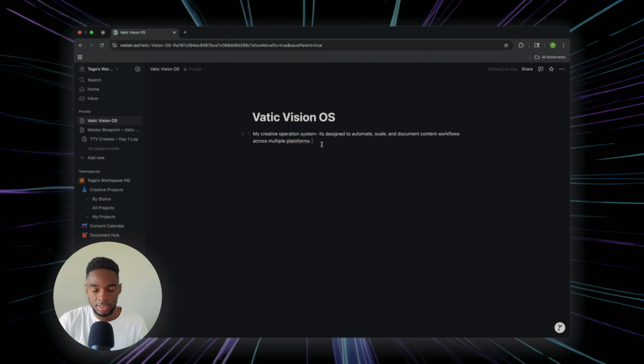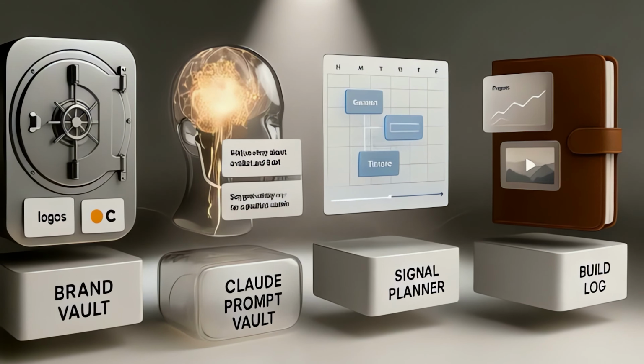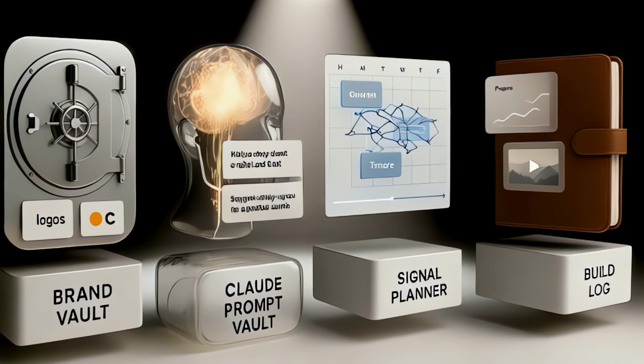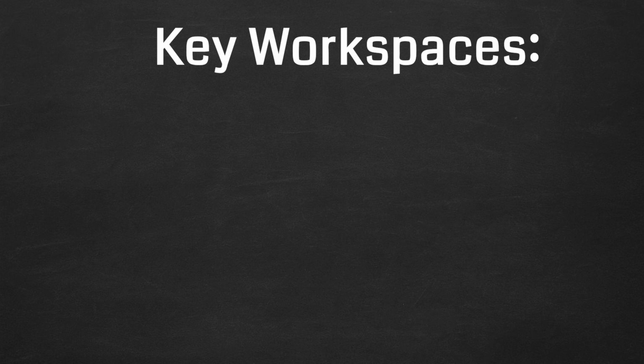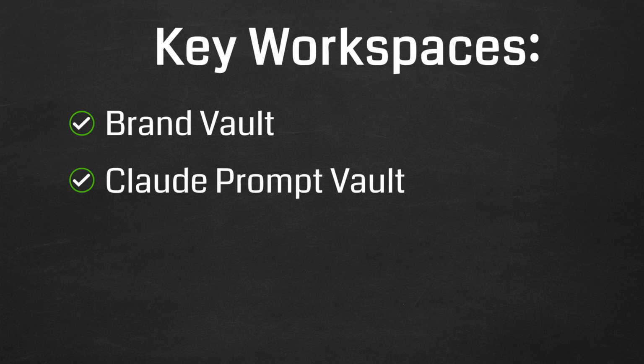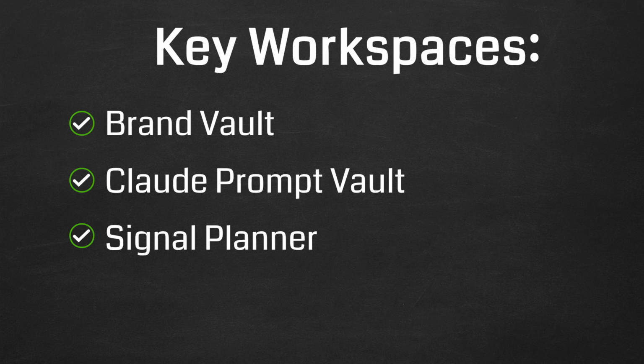So what I'm gonna do is link 4 key pages that's gonna power this whole machine. I'll note that here, and I will just say workspaces. Underneath we're gonna have our brand vault, our Claude prompt vault, and our signal planner.